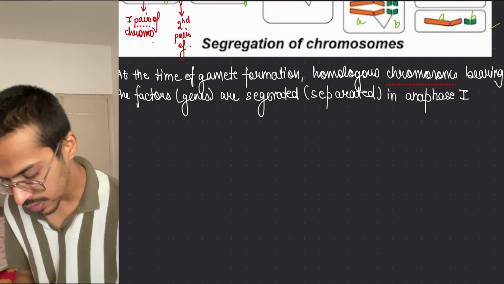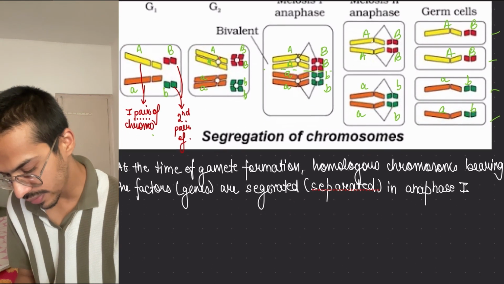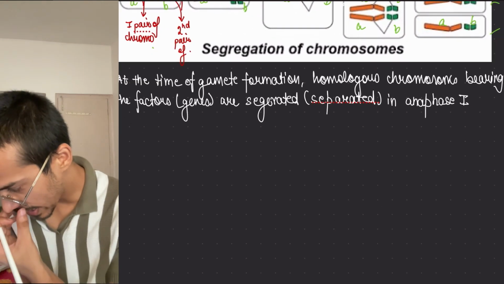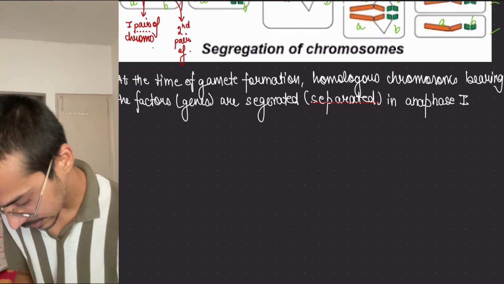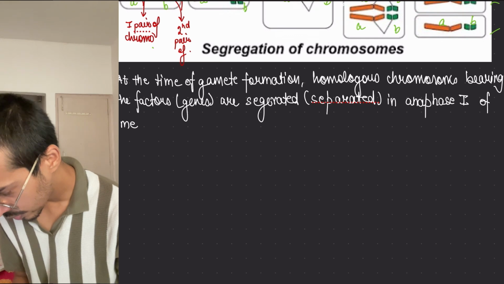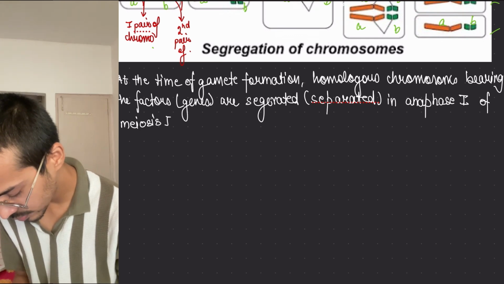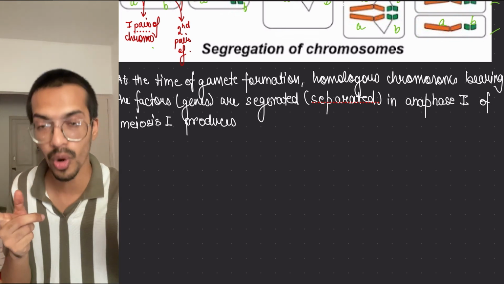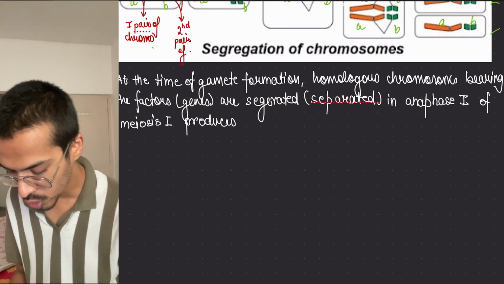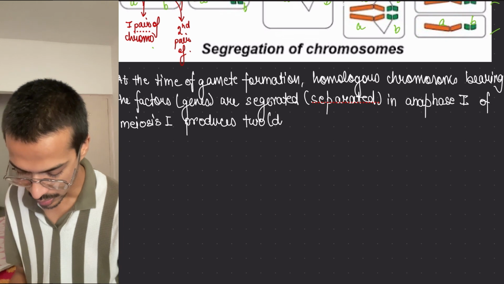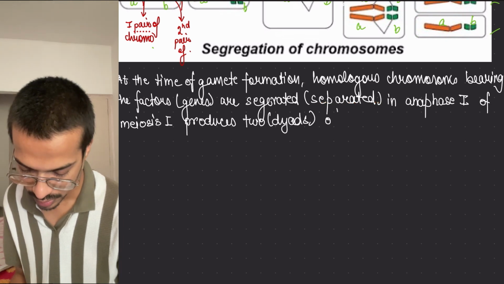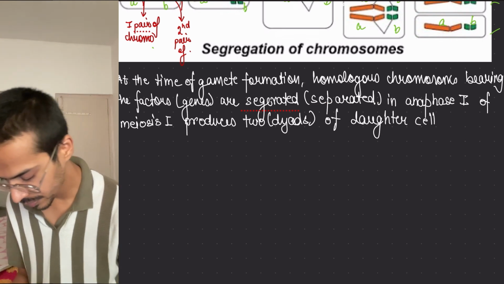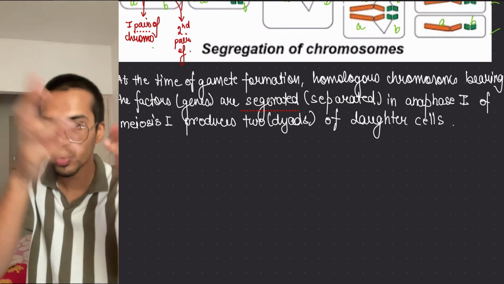So if you see, during this anaphase 1, they will separate into this 2 formation. Anaphase 1 of meiosis 1, producing dyad of cells. Dyad means 2 daughter cells. So I am going to write it: 2 dyads of 2 daughter cells. Now they will further go and form 2 more.